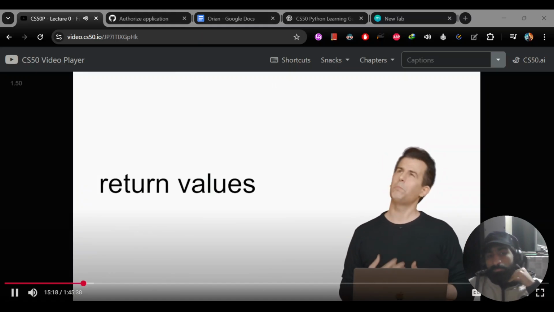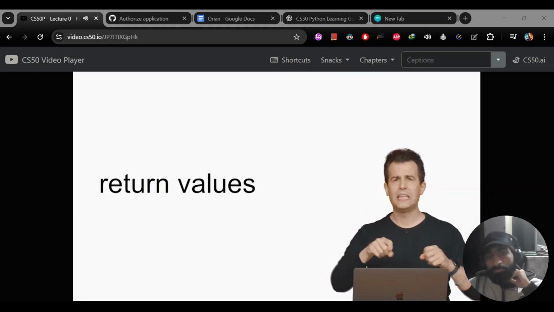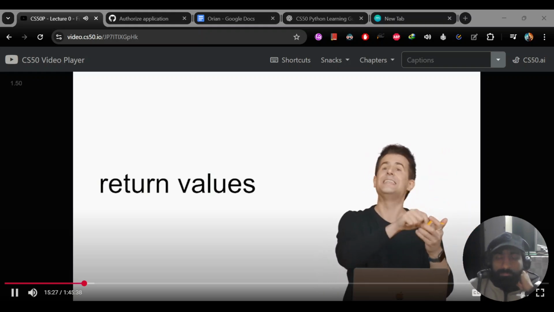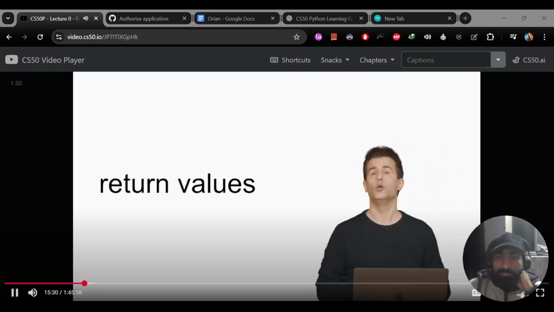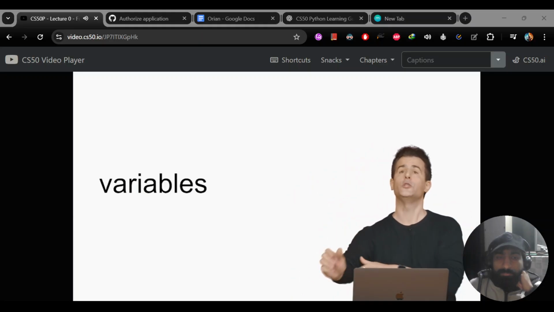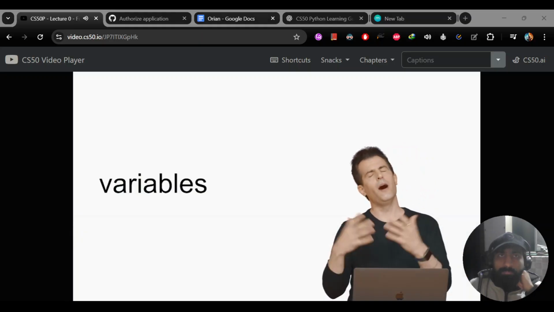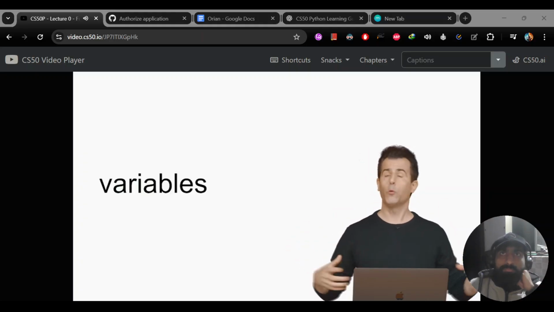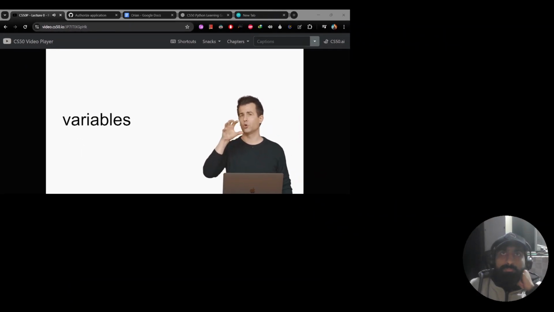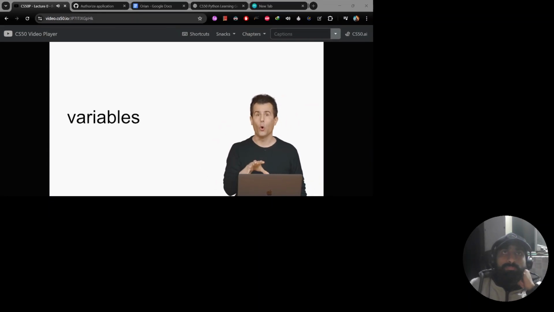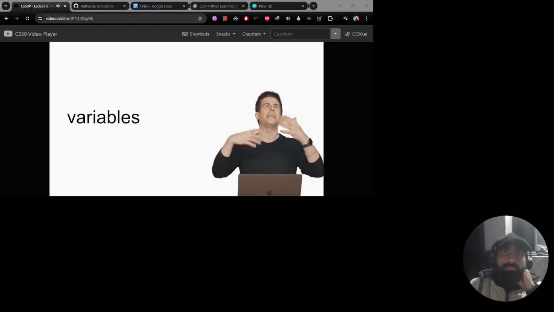But if it's going to be handed back to me, I kind of want to put it somewhere so that I can then print it back on the screen. I need to do the equivalent of take out like a piece of paper or a Post-it note, write down on this piece of paper what it is the human has said so that I can then feed it into that print function. And to do that, we're going to need one more feature of programming, namely variables. And odds are most everyone's familiar with variables from math class way back when, x and y and z and the like. Well, programming has that same capability, this ability to create a variable, in this case in the computer's memory, not just on a piece of paper, and that variable can store a value, a number, some text, even an image or video or more.